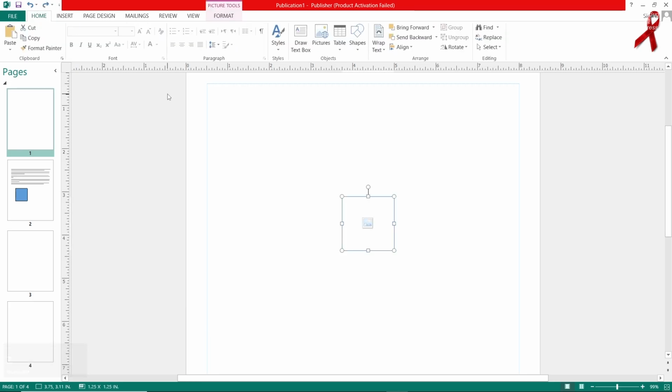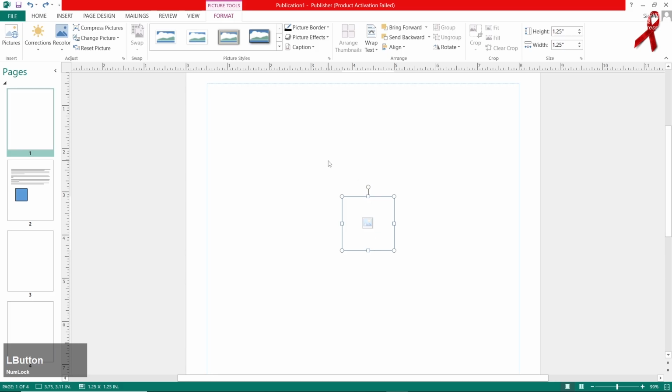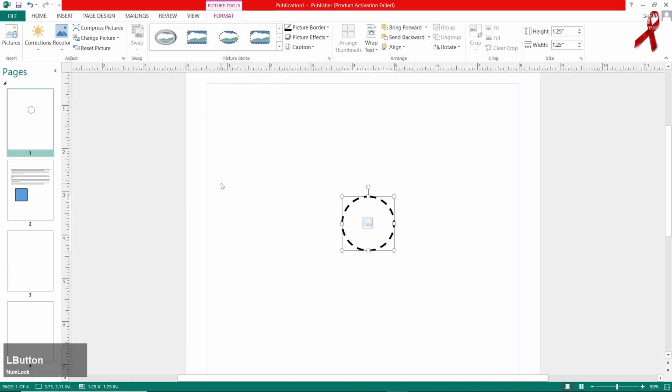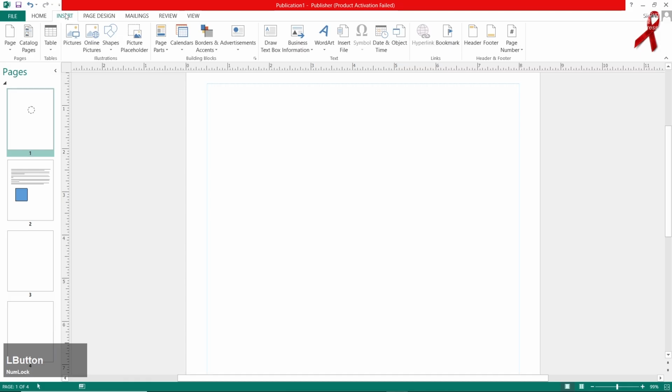There may be more related options with that, like picture styles, which I have taught you in the previous tutorials. All of the interesting and beautiful options. Go for insert, and we have got page parts, calendars, borders and advertisements, which I'll be teaching you in the upcoming tutorials.